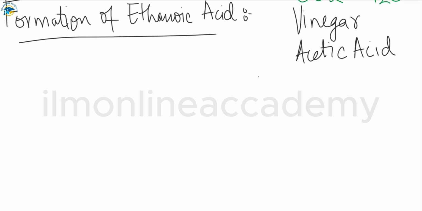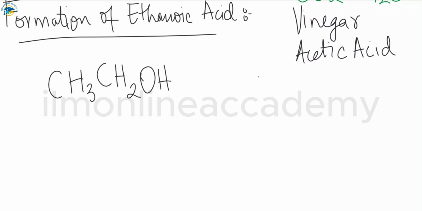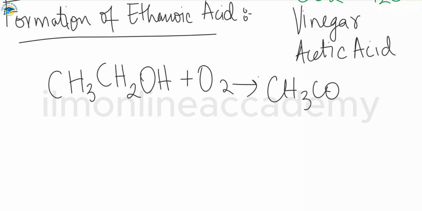In this process, the bacteria in the solution oxidize ethanol by using oxygen from the air to produce ethanoic acid. The equation is CH3CH2OH, ethanol, reacting with oxygen from the air to produce ethanoic acid, CH3COOH, plus a water molecule as an end product.